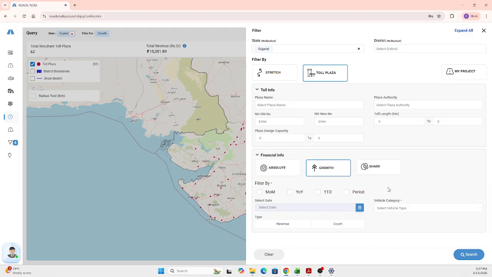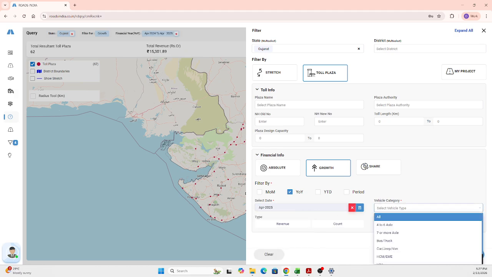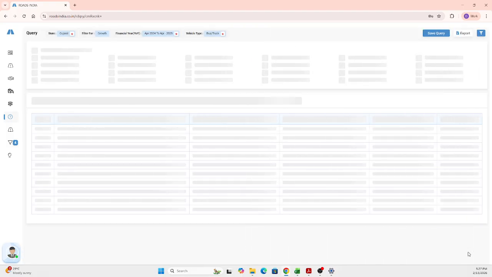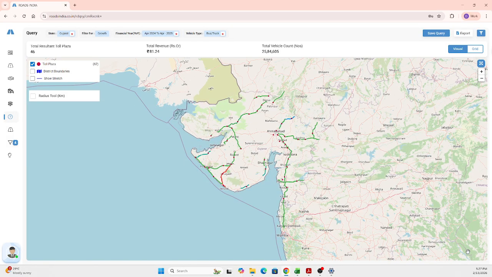I'm just going with YOY. I'm selecting the date of April 2025, and here in the vehicle type, I'm just going with bus or truck in the state of Gujarat. I'm not giving any condition, just doing that. You get 46 plazas, and the stretches are also populated over there, and you get the complete information about that.